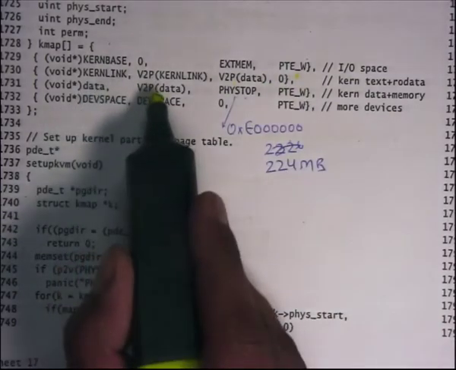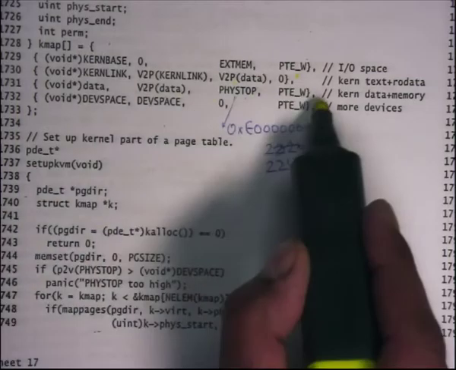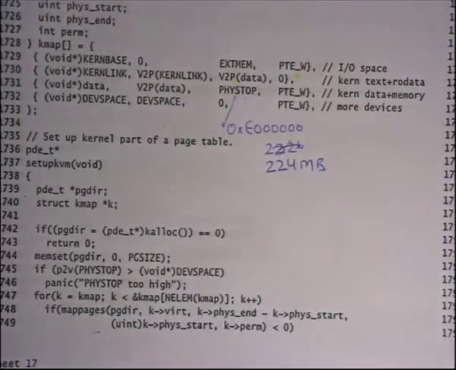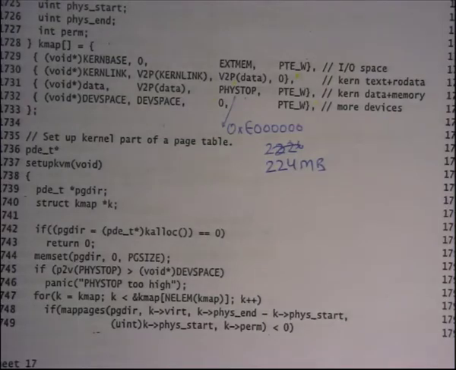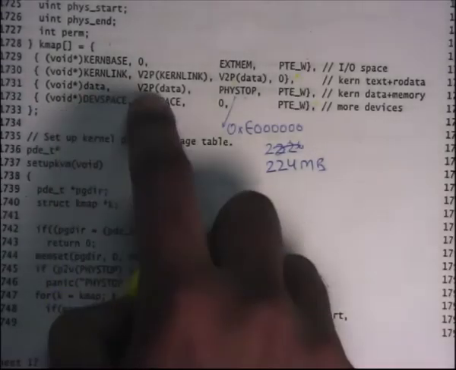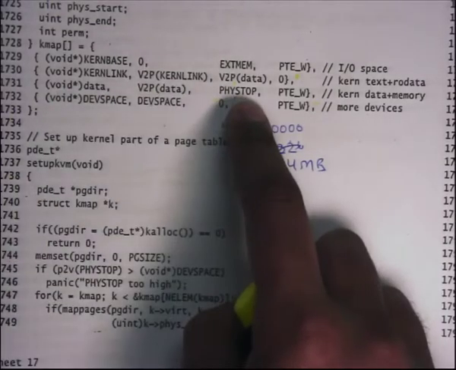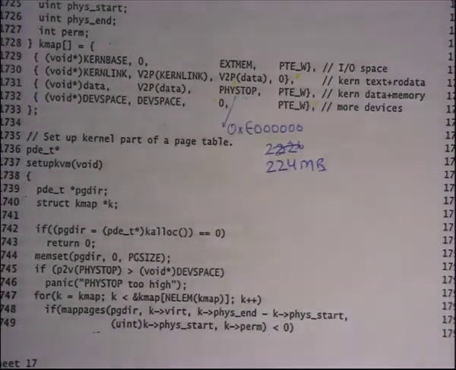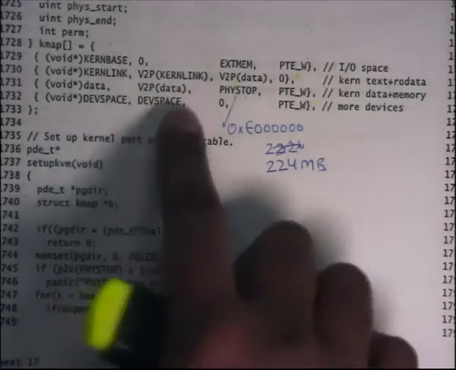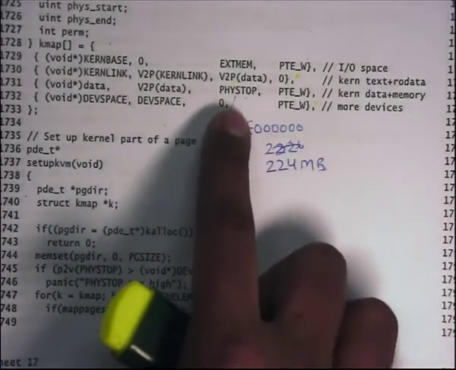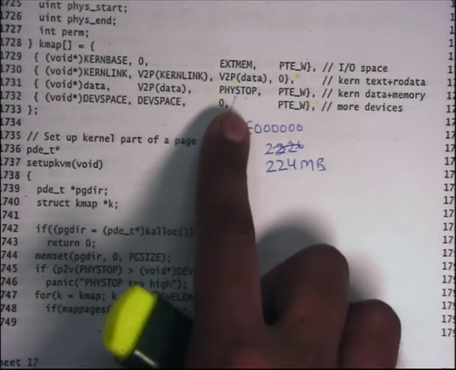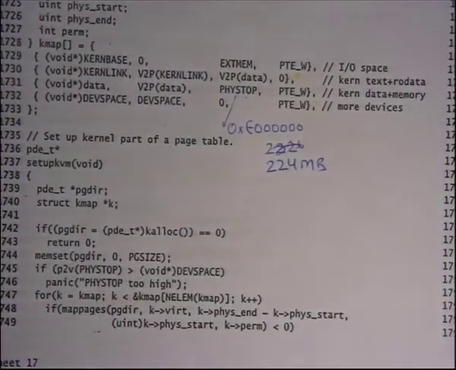Then from data to V2P data up to PHYSTOP, you map it as writable. So all the writable data and the kernel's heap is in this segment from data to PHYSTOP, that is, data to data plus PHYSTOP, or data to P2V PHYSTOP. PHYSTOP is expressed as a physical size, so you basically add that. And finally there's this extra entry for DEVSPACE, which keeps the upper memory-mapped devices. So we can safely ignore this.